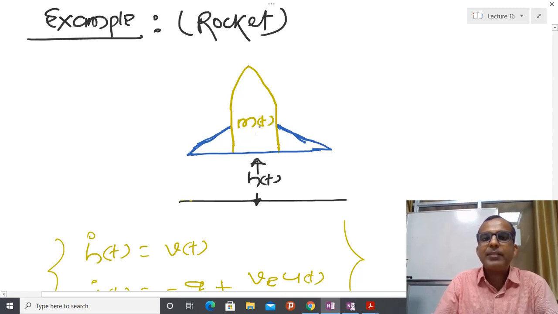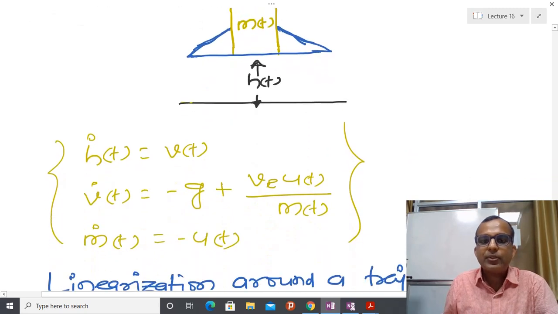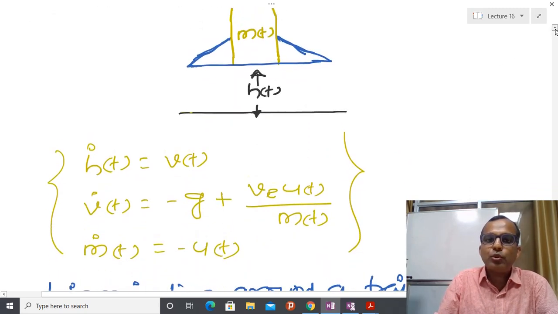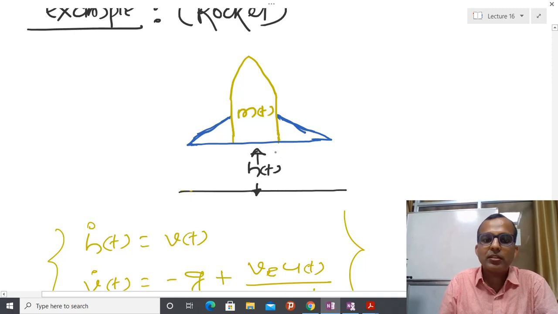So here I am assuming that the mass of this rocket is m, and the height of the rocket is h(t). First I have to develop the dynamical model of this rocket.